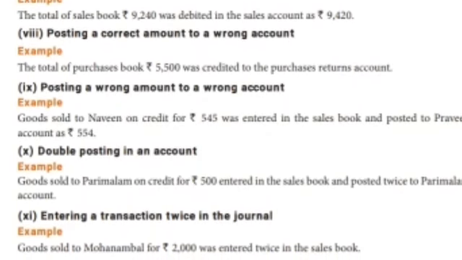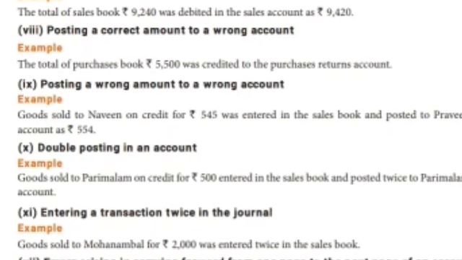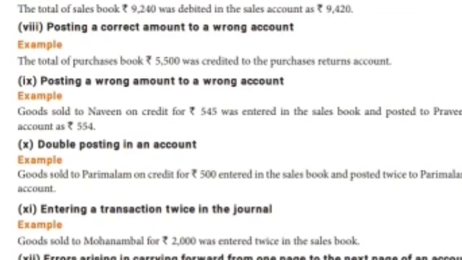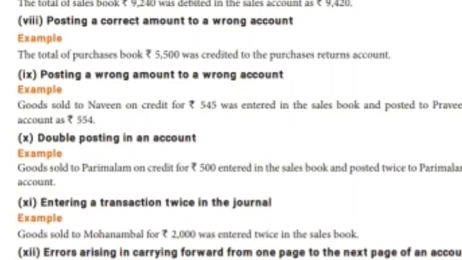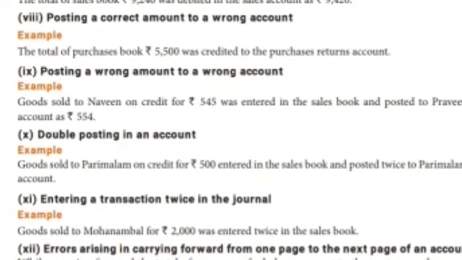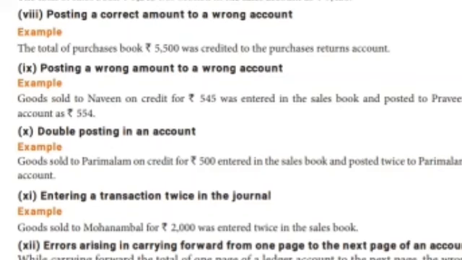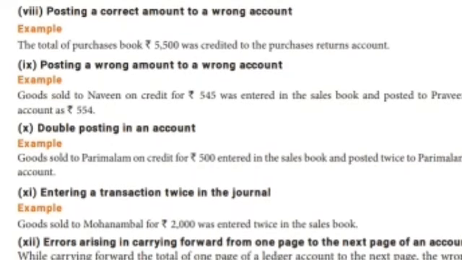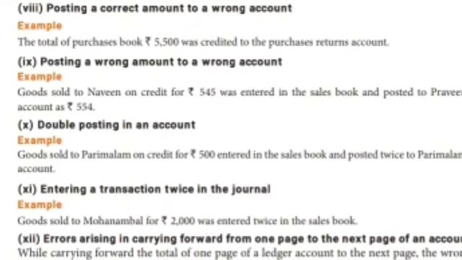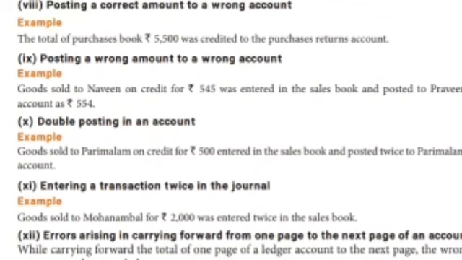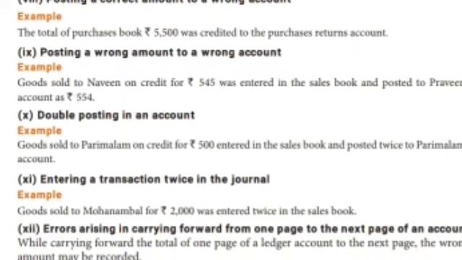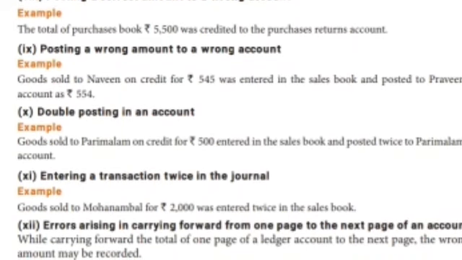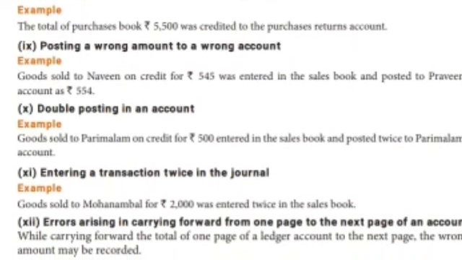Okay, double posting in an account, that is, entering twice. Goods sold to Parimalam on credit for 500 entered in the sales book and posted twice to Parimalam's account. Okay, next one, entering a transaction twice in a journal, they wrote the journal entry twice. Goods sold to Mohanambal for 2,000 entered twice in the sales book.